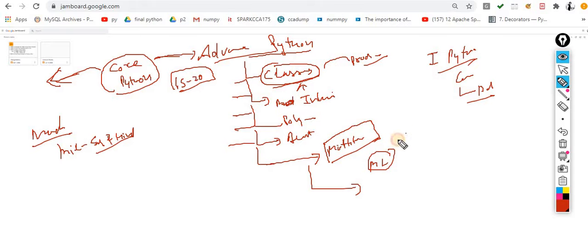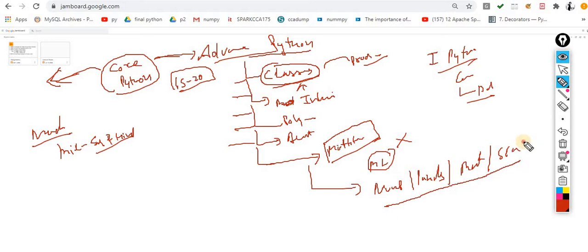Machine learning is not part of this syllabus. Specifically for machine learning, we will do the prerequisites in this syllabus, and those are NumPy, pandas, and then we will cover matplotlib and Seaborn. Learning these prerequisites of machine learning also takes some time, 15 to 20 days as well, because we are doing it in great detail.